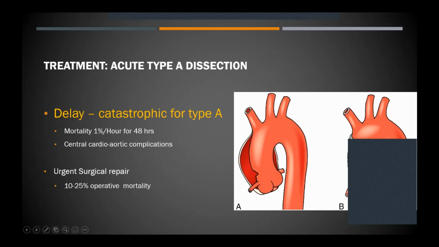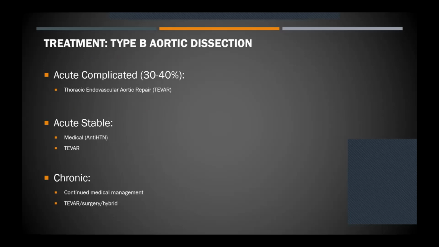This particular one done in the picture is known as a Bentall procedure. The procedure itself is complicated and has high mortality risk, but it is a life-saving procedure in such a scenario. For type B dissections, the picture is a little different. We don't jump in and intervene immediately.